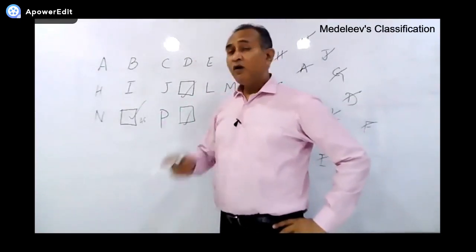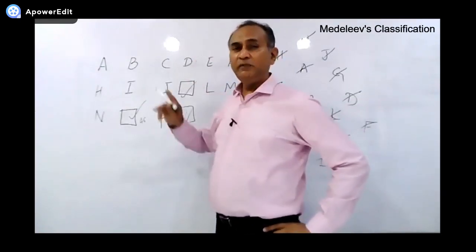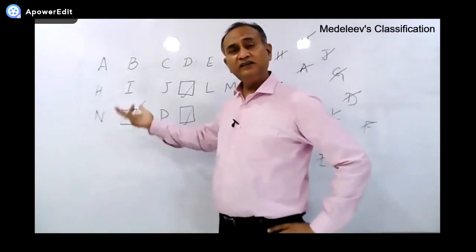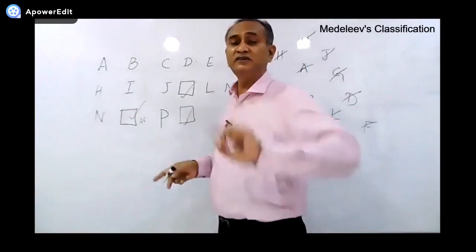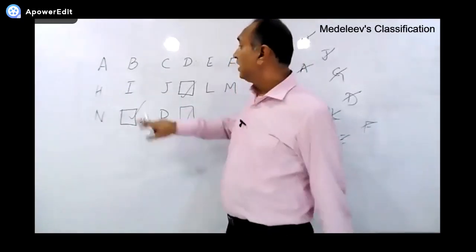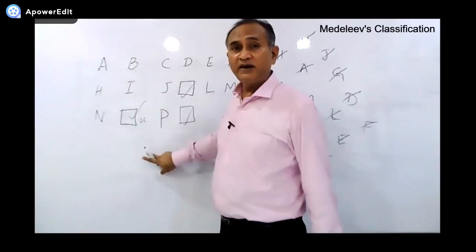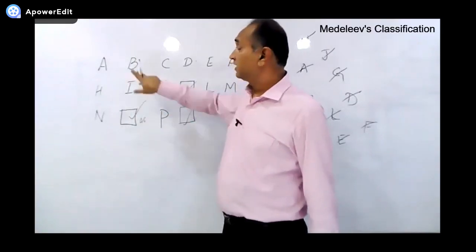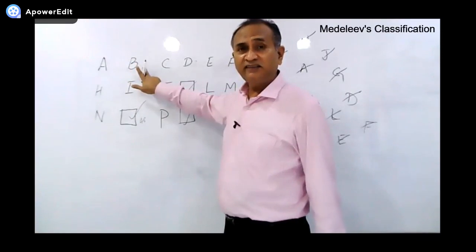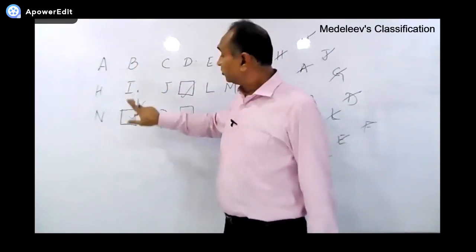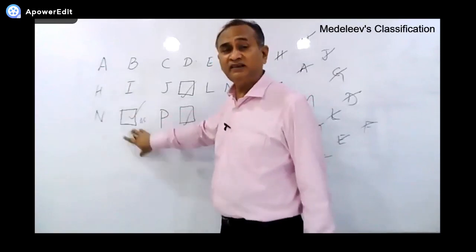Right? Now, why was Mr. Mendeleev able to predict the properties of undiscovered elements? Just because of periodicity. Because he observed a trend. He observed the repetition of property. He observed that if this is reacting with an acid, this is also reacting with an acid, so this should also react with an acid.